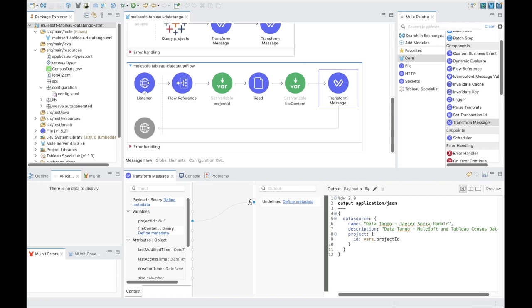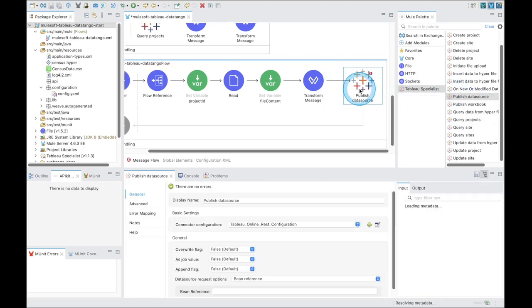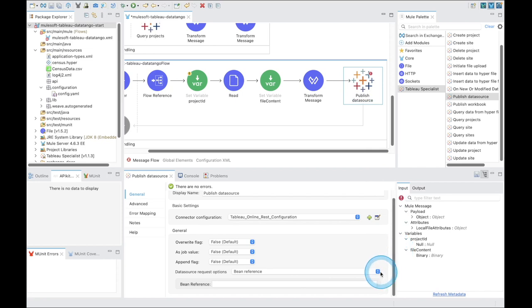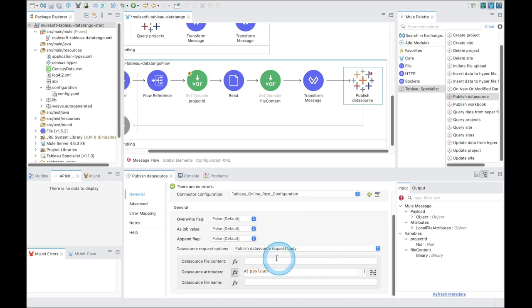Next, we want to be able to publish our data source. From the Mule palette, click on the Tableau Specialist module and select Publish Data Source. In the properties, we want to select and ensure that the Tableau Online REST configuration is selected. In the Data Source Request options, click and select Publish Data Source Request Body.